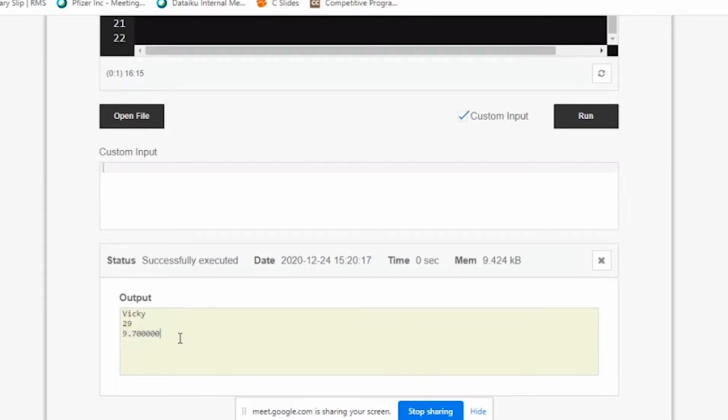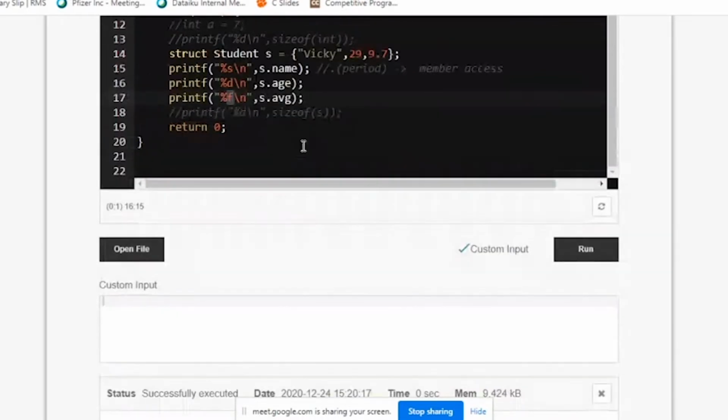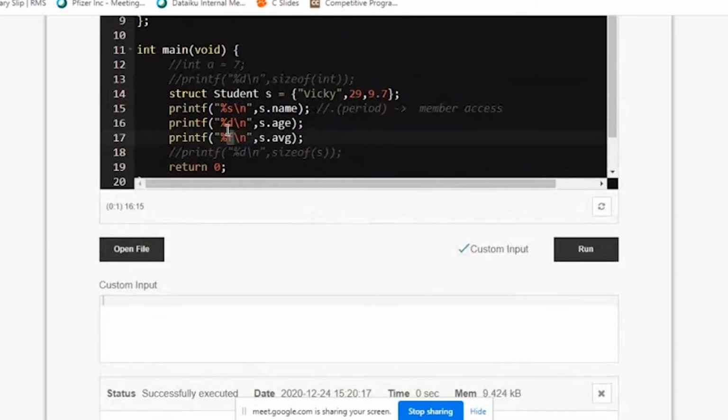You gave 9.7, but floating point by default takes 6 digits after the decimal point. So that's why it appends 5 zeros to make it 6 digits after the decimal. That's the precision of floating point. If I want to restrict it to print only 1 digit, I just have to write 0.1.